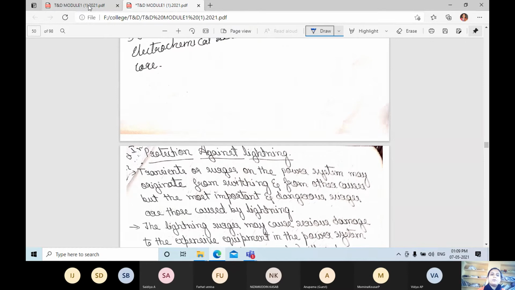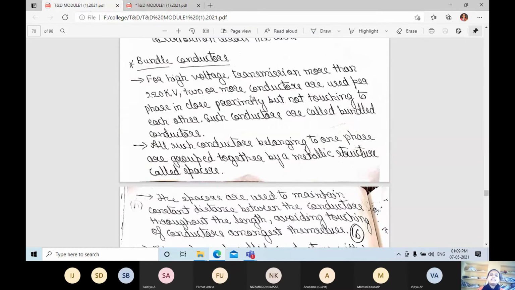Next, we shall read about the bundle conductors. Here, bundle conductors are used for high voltage transmission, more than 220 kV. Here, two or more conductors are used per phase in close proximity but not touching each other. Such conductors are called bundled conductors. Once again, I repeat, for high voltage transmission, more than 220 kV, two or more conductors are used per phase in close proximity but not touching each other. Such conductors are called bundled conductors.